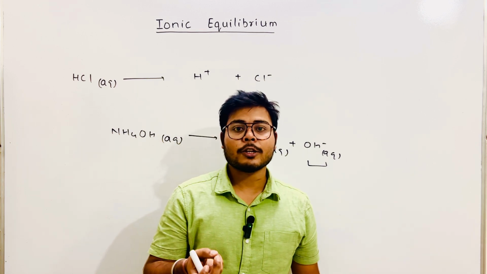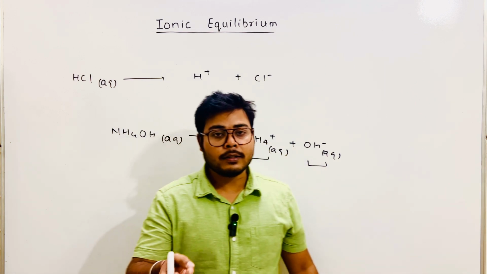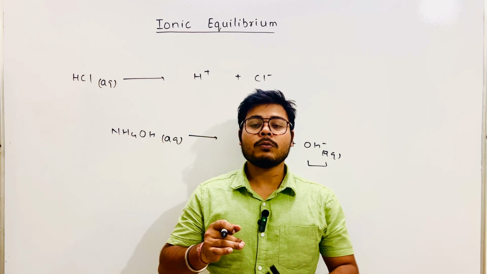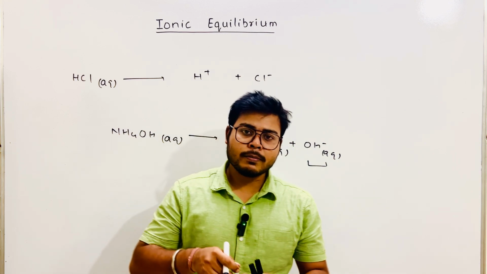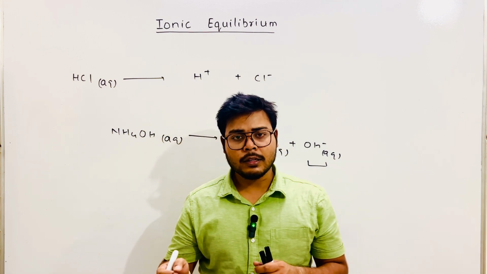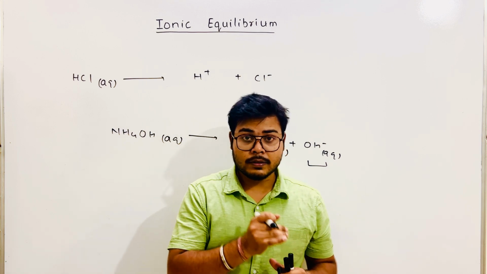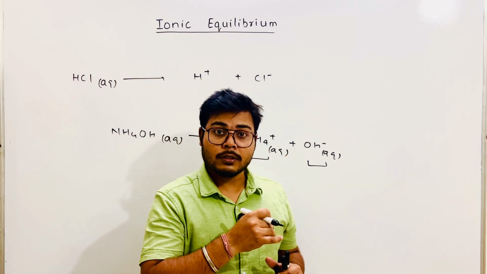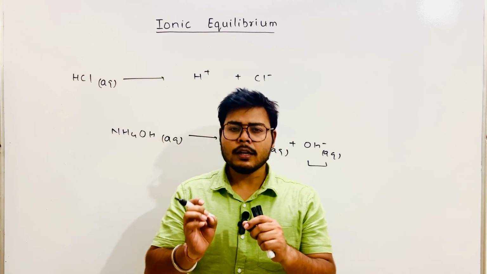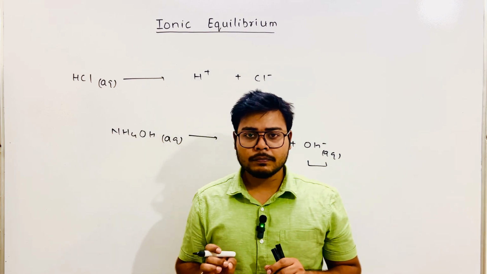If you get a concentration of OH minus ion, the substance is basic in nature. When you get H plus or OH minus, you calculate the pH. You might have studied in class 9th or 10th that for something acidic the pH is less than 7, and for something basic the pH is greater than 7. You have studied a little bit of this, so you may have some idea.